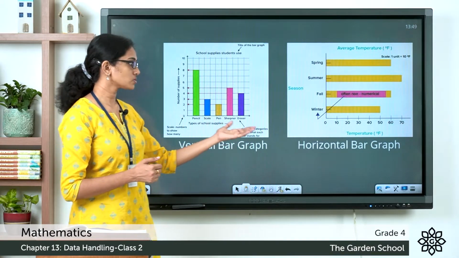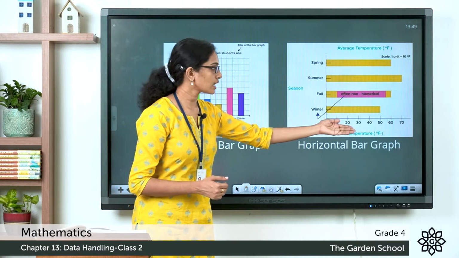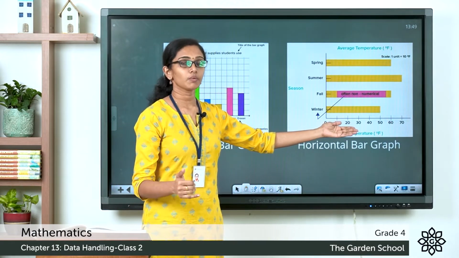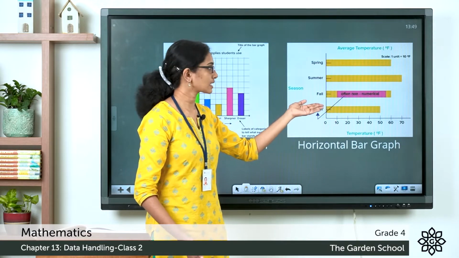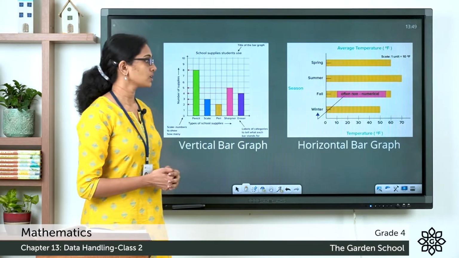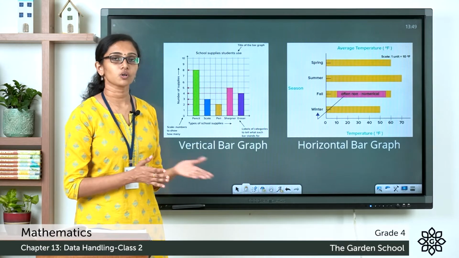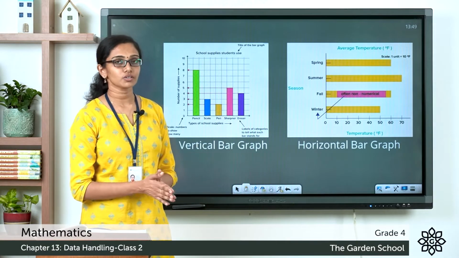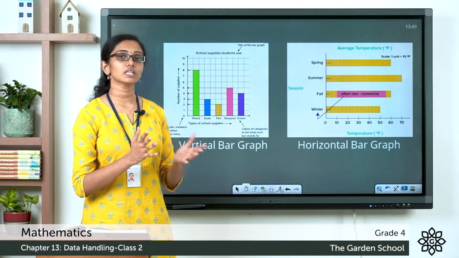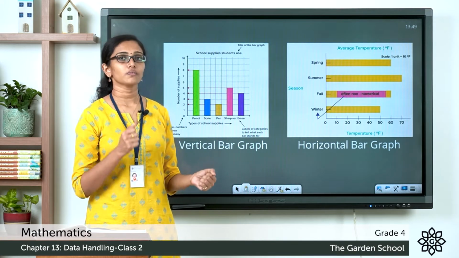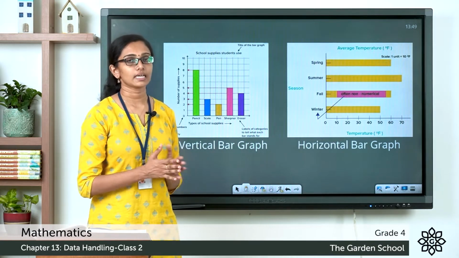Now, in the case of a horizontal bar graph, the horizontal line will represent the number or value of the data items, whereas the vertical line will represent the category of data items. Now, the scale in a bar graph or bar diagram is similar to the key used in a pictograph. It will tell you the range or the value of each data item.